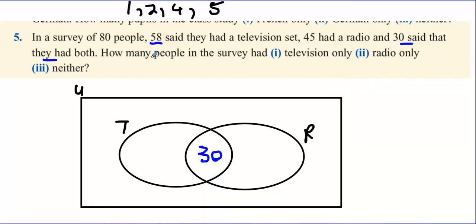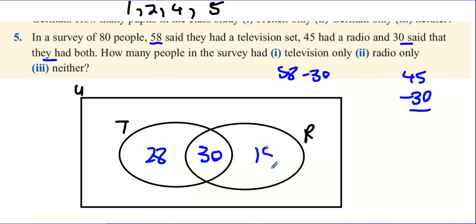58 said they had a TV. So 58 take away 30 is 28. So 28 had a television only, which makes 28 plus 30, which is your 58 people in the television section. And then 45 had radio, so it's 45 take away 30, which is 15 people had radio only. And then 30 plus 15, 45 people had a radio in total.